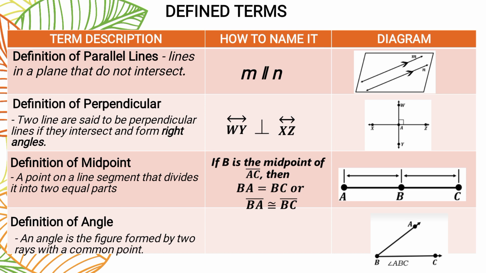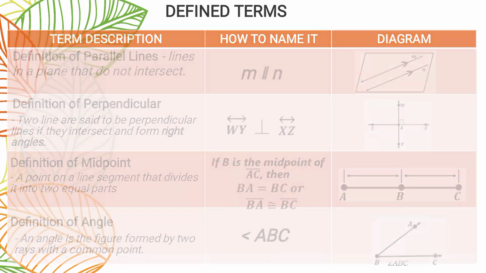So, just like this one, we have here ray AB at saka si ray CB. Ano po, ang common point nila is point B. So, dahil may common point sila, naka-form sila ng angle. So, we can say or we can write it as angle ABC, or pwede rin pong baliktad, angle CBA. Okay po. Next.